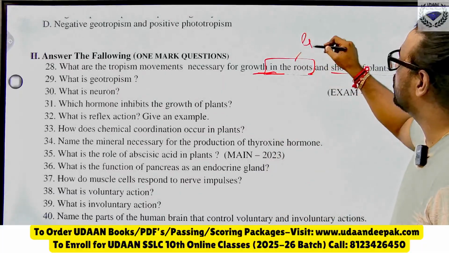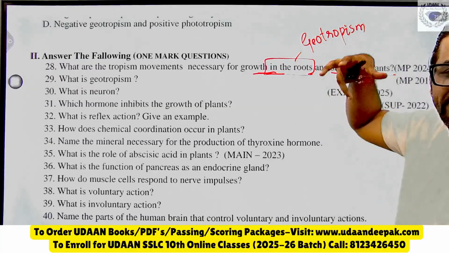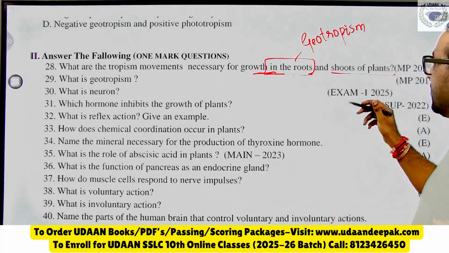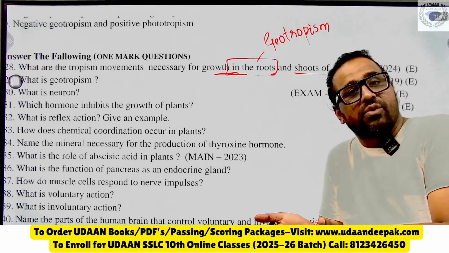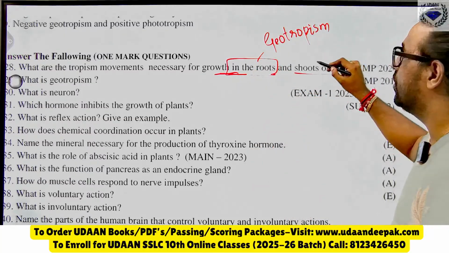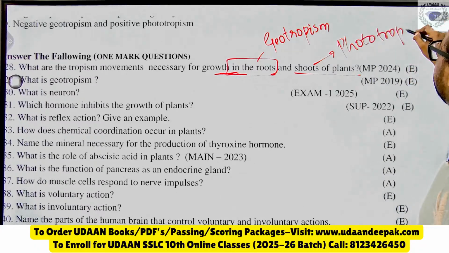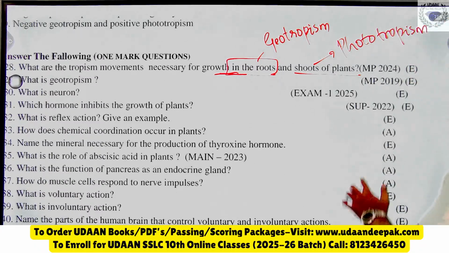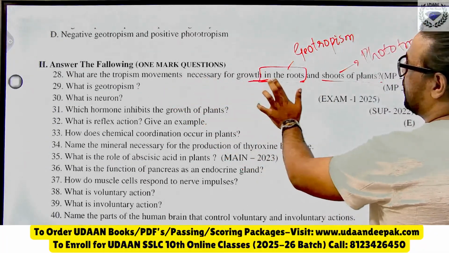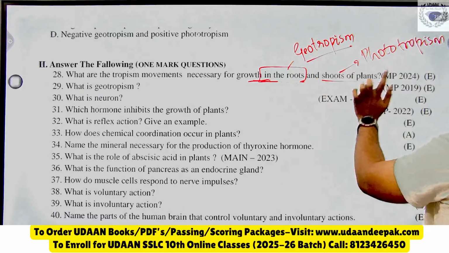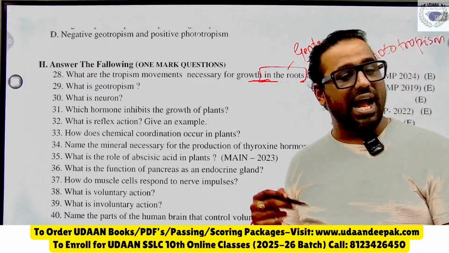We need geotropism. So geotropism means what? It is growing with gravity. So here that is geotropism. In the shoot, it will grow against gravity, that is positive phototropism. So the right answer is what? Very important, it came in model question paper 2024. What are the tropic movements necessary for growth in root? We need positive geotropism, and for shoot in plants it is positive phototropism. That is the answer you should write.